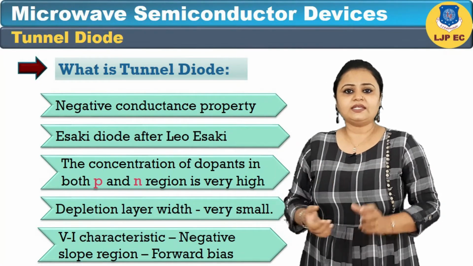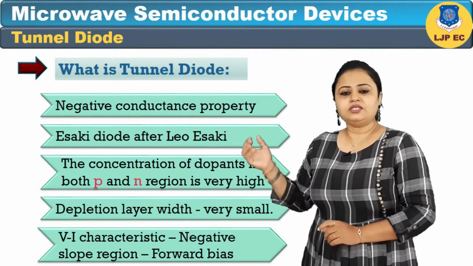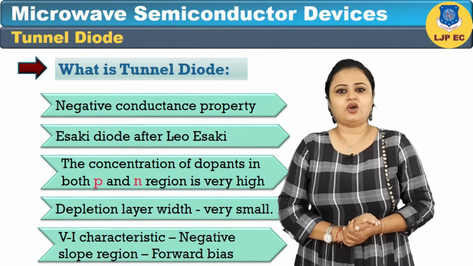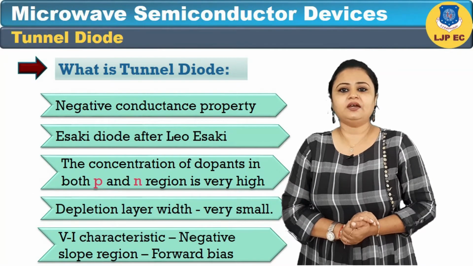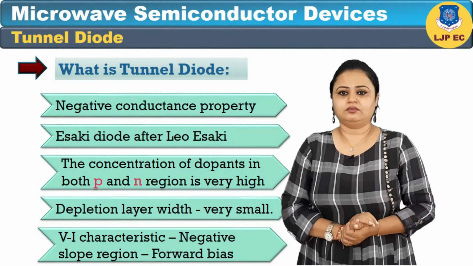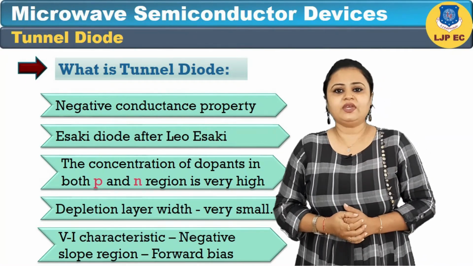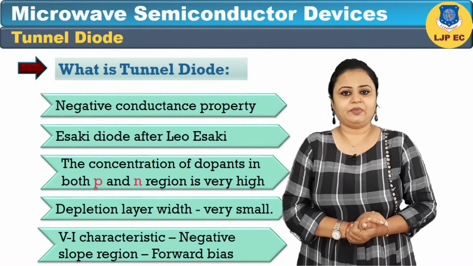It is also known as Esaki diode after Leo Esaki. The concentration of dopants in both P and N regions is also abrupt. For this reason, the depletion layer width is very small. In the current voltage characteristic of the tunnel diode, we can find a negative slope region when forward bias is applied.